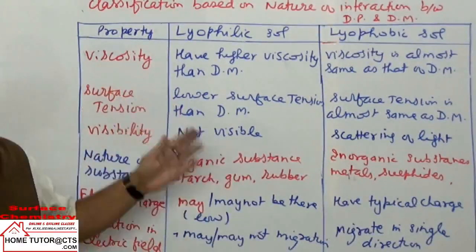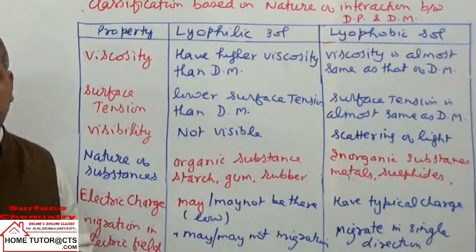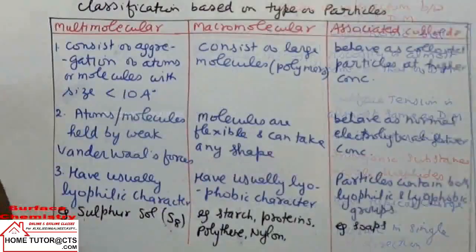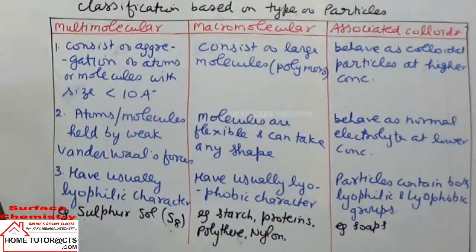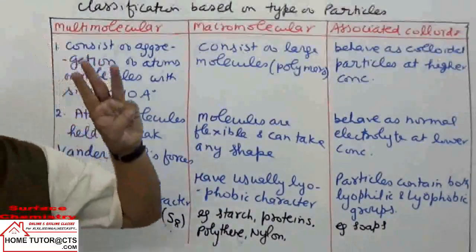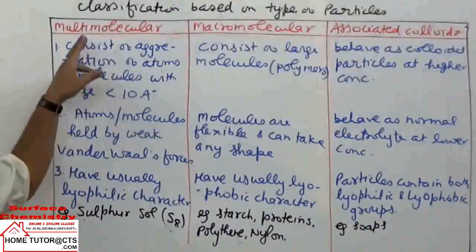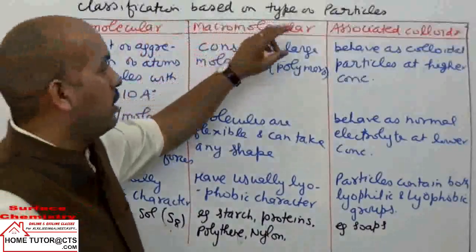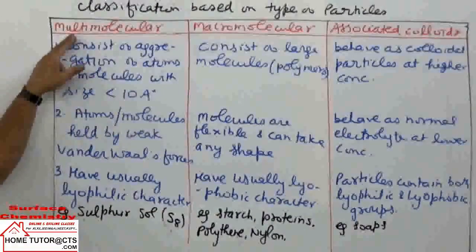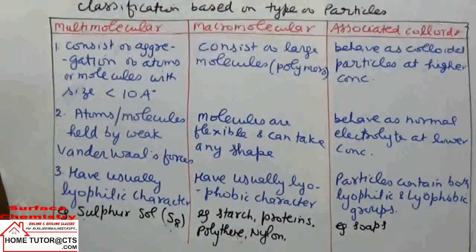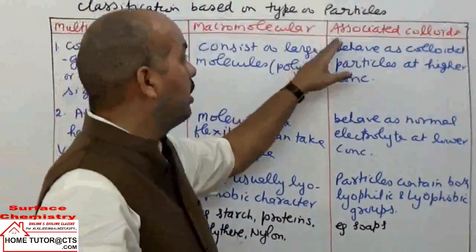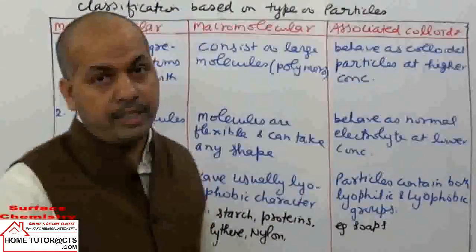Okay. I will take the next classification, based on the interaction between the dispersed phase particles. Now we take the third classification method, based on the type of particles, which have different interactions among them as well. Here we take three types of colloidal mixtures depending on the type of particles. First is multi-molecular colloids, second is macromolecular colloids, and third is associated colloids.